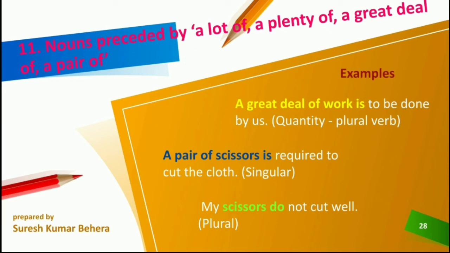A pair of scissors is required to cut the cloth. A pair of is used, so it is treated as a singular subject, so a singular verb. But my scissors do not cut well. If it is only scissors, then it is plural. But when scissors is preceded by a pair of, it is singular, so a singular verb is used. But here scissors, simply, is plural, so the plural verb do is used. My scissors do not cut well.